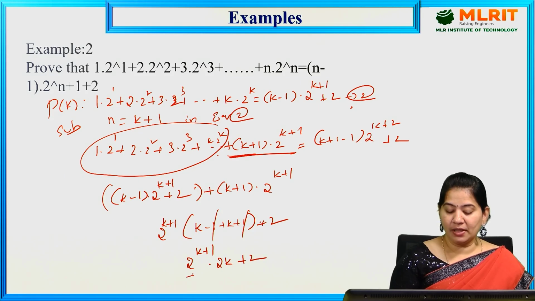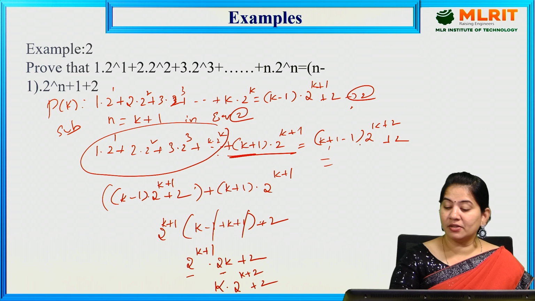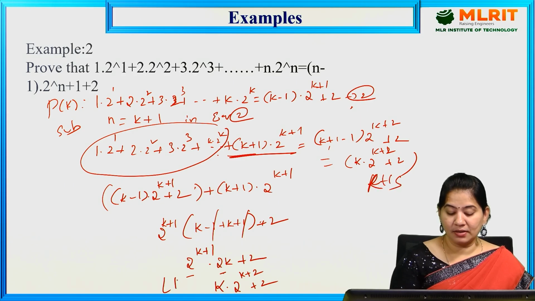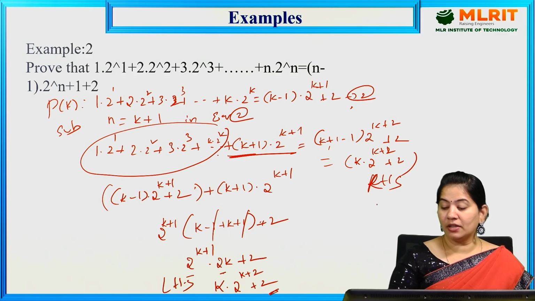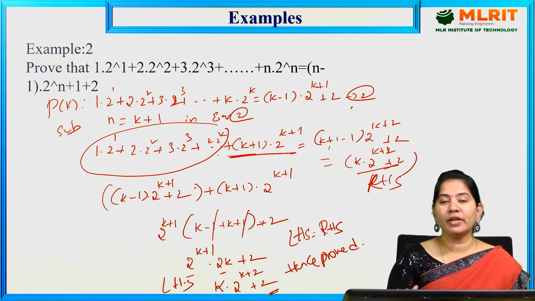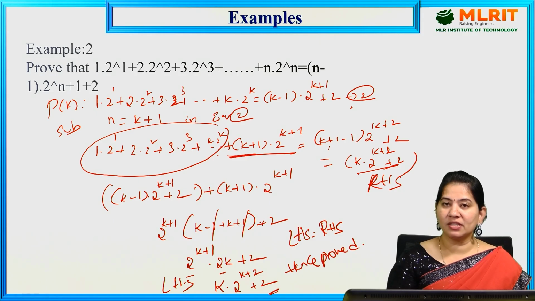And now if you observe, the 2 and 2 combine, so you just write 2 power k plus 2 into k, plus 2. This is the RHS: k into 2 power k plus 2, plus 2, and this is the LHS. As we have got the same answer, that is LHS equal to RHS, we can write that it is hence proved.